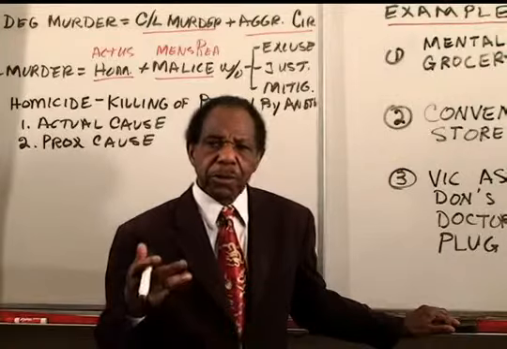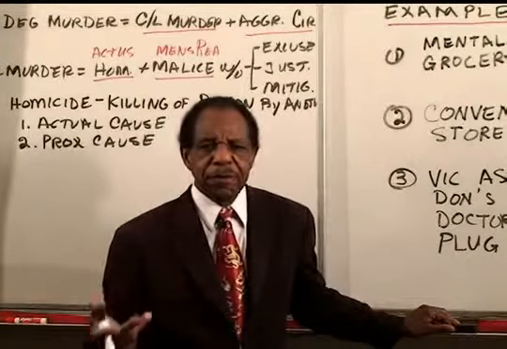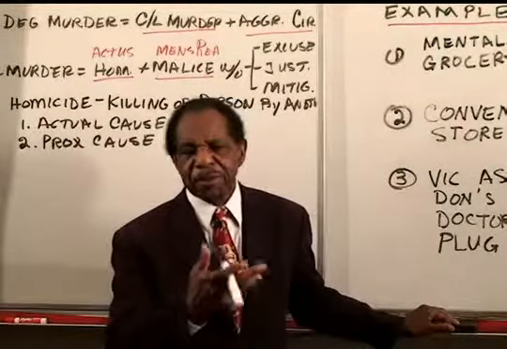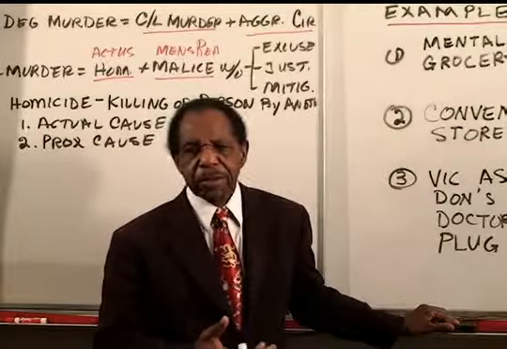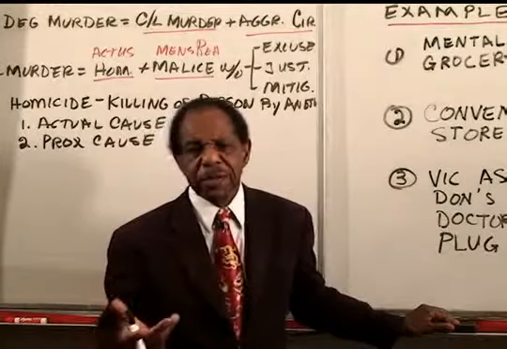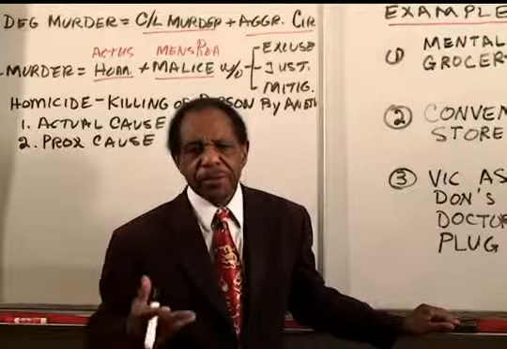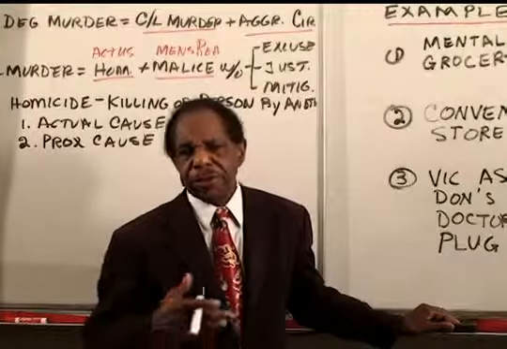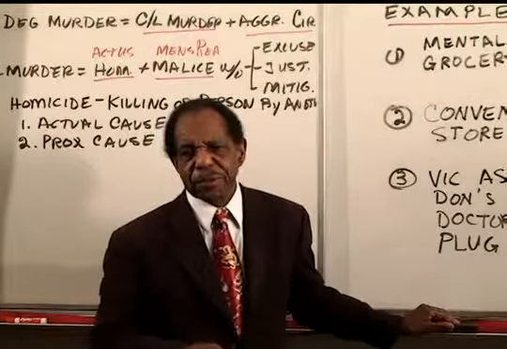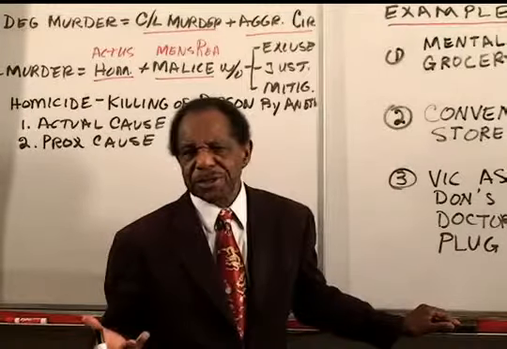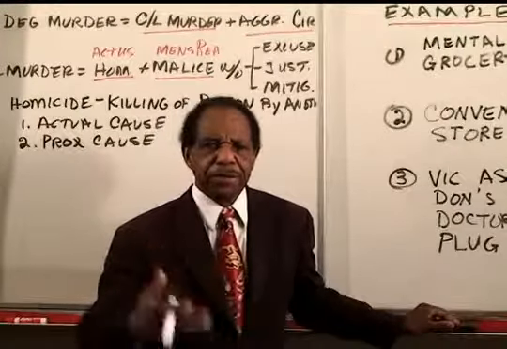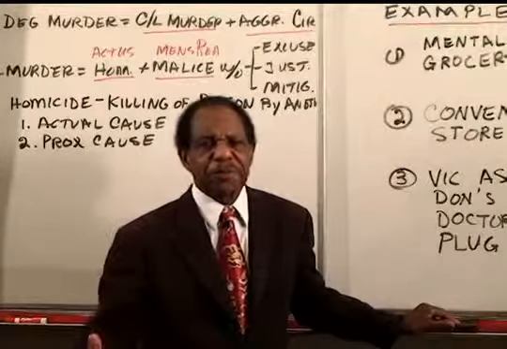Here, after Don shot Vic, Vic went to the hospital and they put him on life support. And you're not going to leave people on life support when they're brain dead for the next 50 years. So it's quite foreseeable that at some point the plug's going to be pulled, and it did not change the expected outcome. After Don shot Vic in the head, you expect Vic to die.